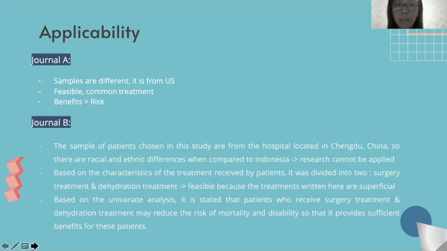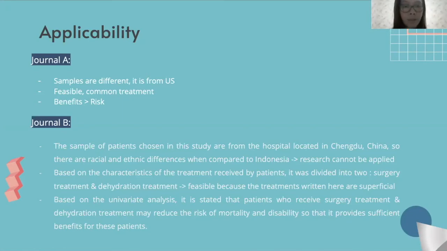And for journal B, the patients were chosen from a hospital located in Chengdu, China. So there are racial and ethnic differences compared to Indonesia. In conclusion, this research cannot be applied because this factor can affect the result of the study. Based on the treatment received by patients, it was divided into 2: surgery treatment and dehydration treatment. It is feasible because the treatments written here are superficial.